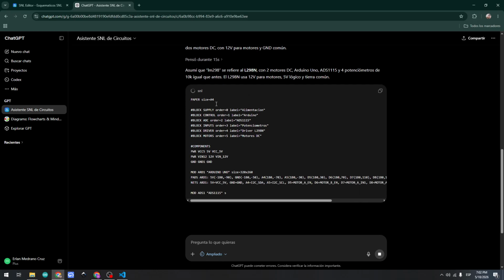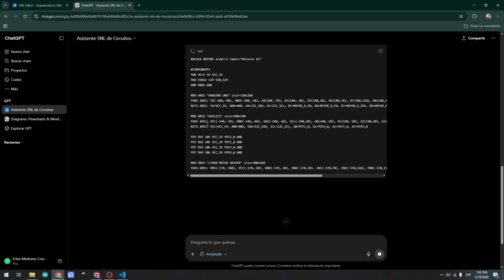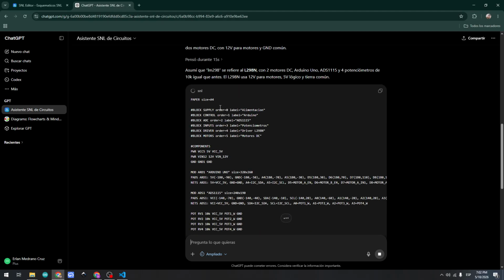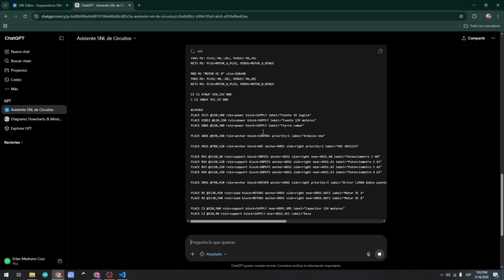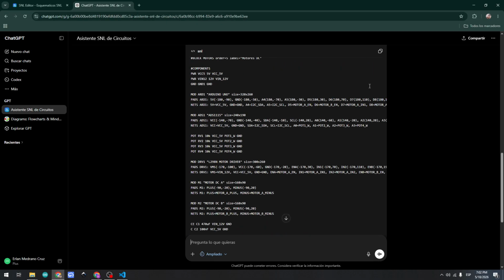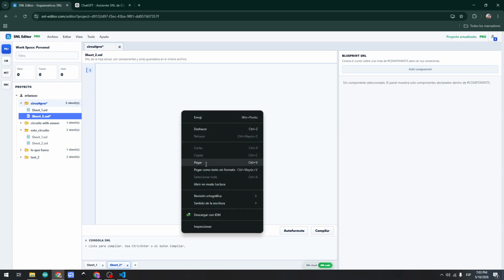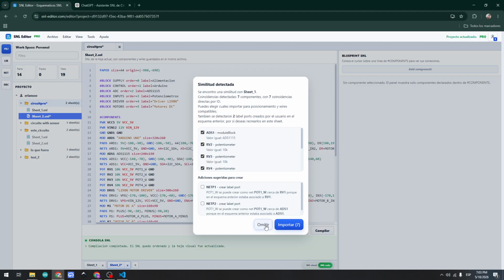GPT is saying that it is going to assume the same circuit. So I will paste the code here, and I will compile. The program is telling me that I have another sheet with the same components, and that the components are native.